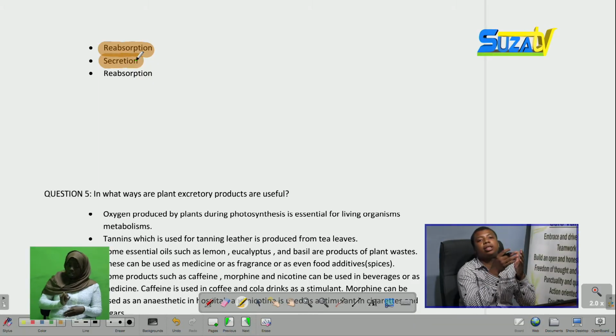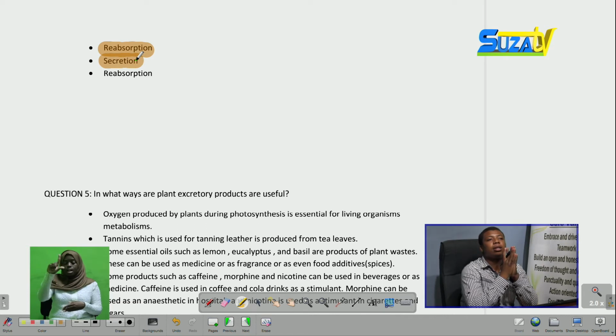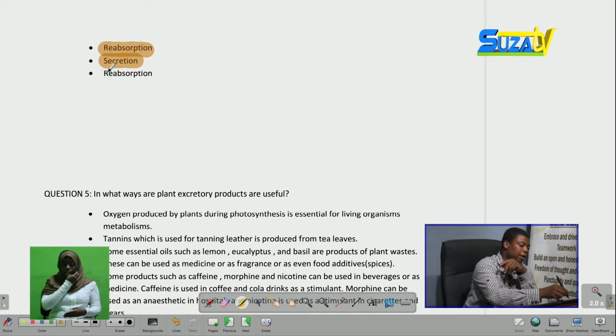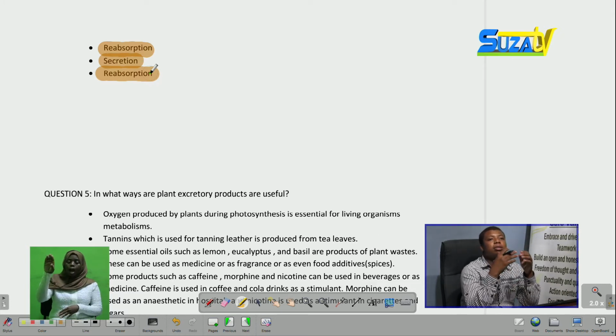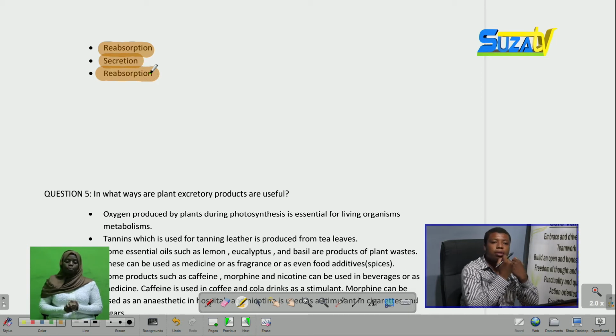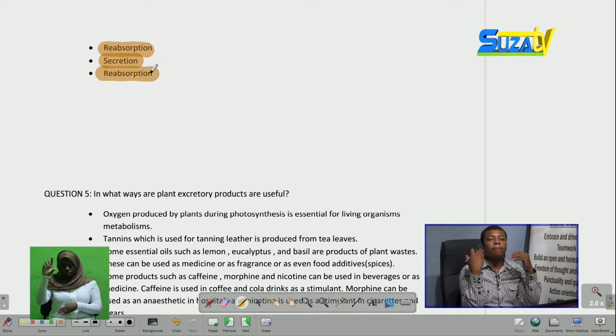We have secretion, in which urea in the glomerular filtrate is secreted and placed in a separate vessel. And finally, we have selective reabsorption, in which some materials are selectively reabsorbed into the blood. This can be excess water, glucose, and amino acids. So many materials are selectively reabsorbed into the blood, leaving urine to leave the body.